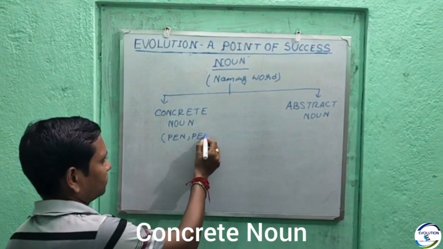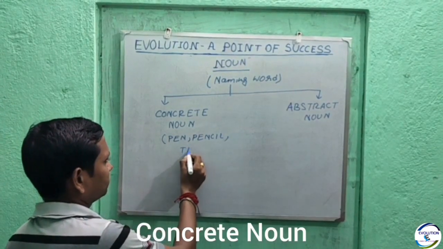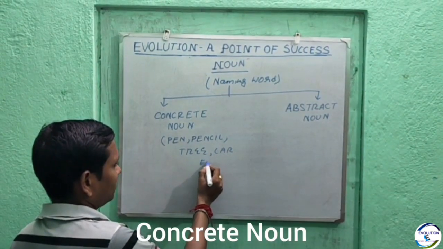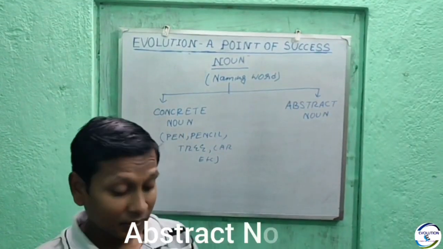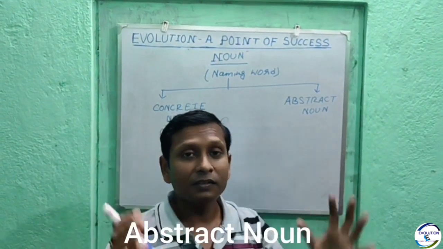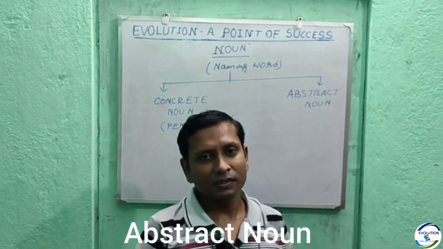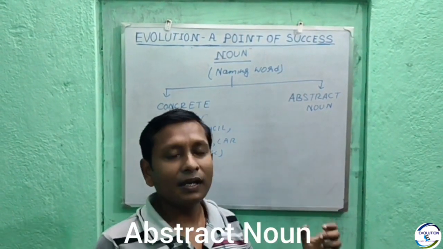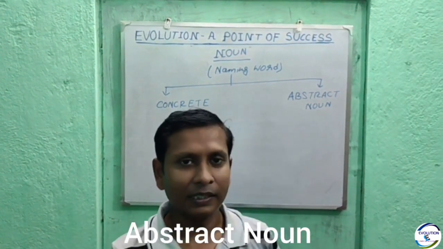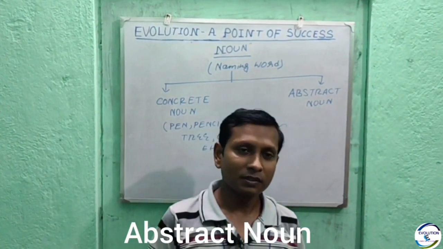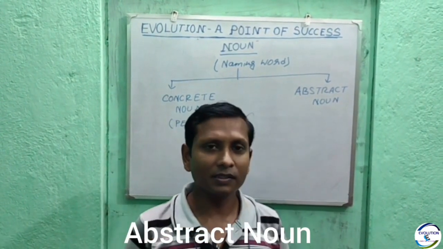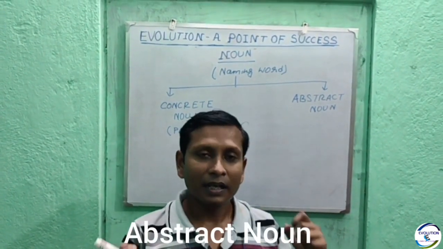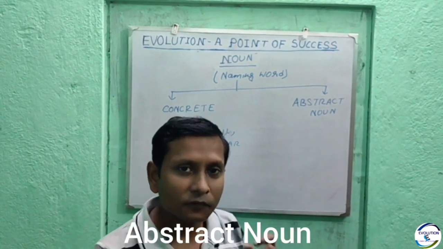pencil, tree, car, etc. But abstract noun can't be touched or can't be seen. Abstract noun can only be felt. So any kind of emotion like love, hatred, happiness, sorrow, enmity, honesty, these can't be seen, can't be touched, but we can feel.